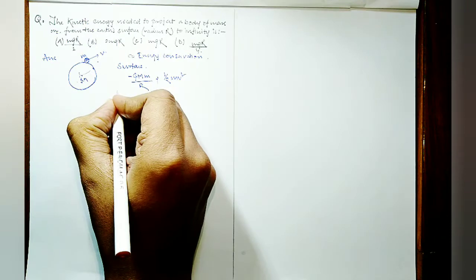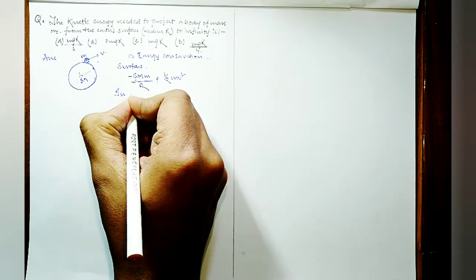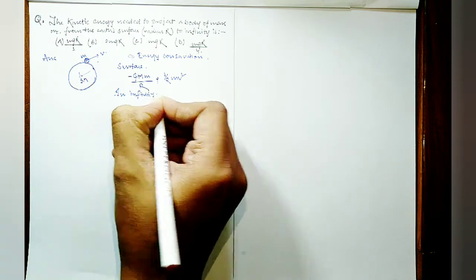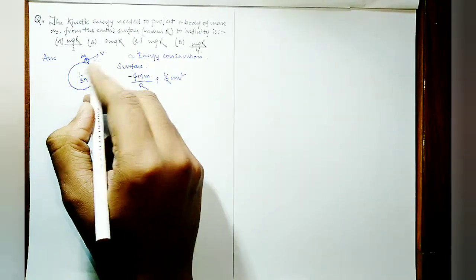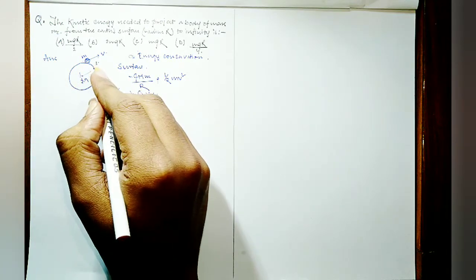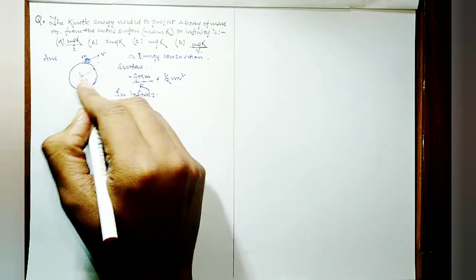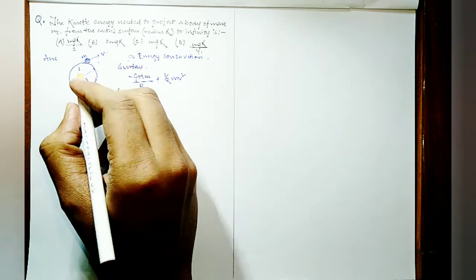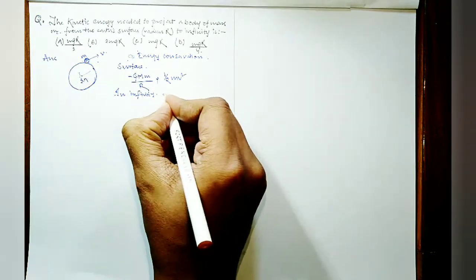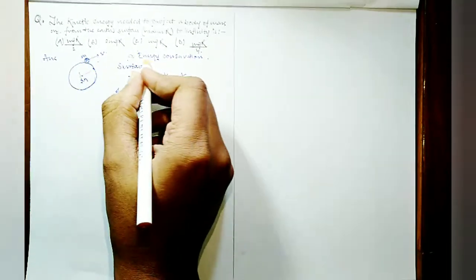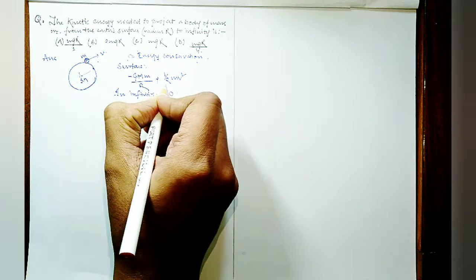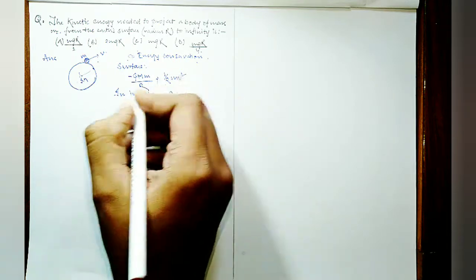Now in infinity, both these energies will be zero. Neither of the energies will remain, as the Earth's gravitational potential energy will be zero, since there is no gravitational force acting there, and the kinetic energy will be zero as well. So by energy conservation we can equate the surface energy with the energy at infinity.